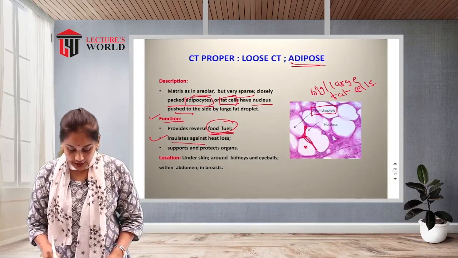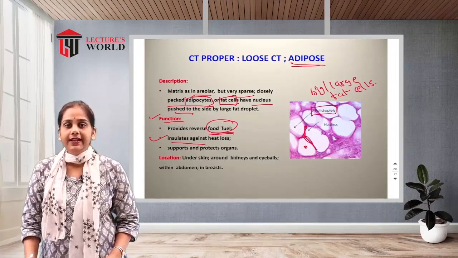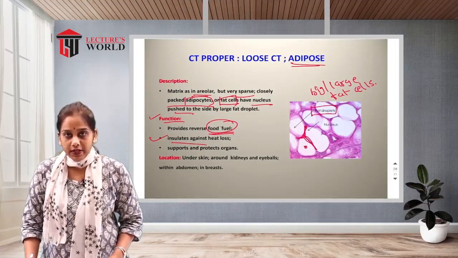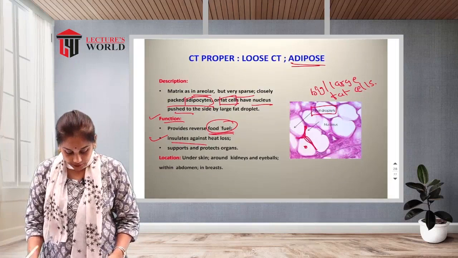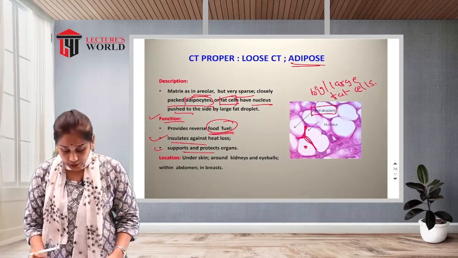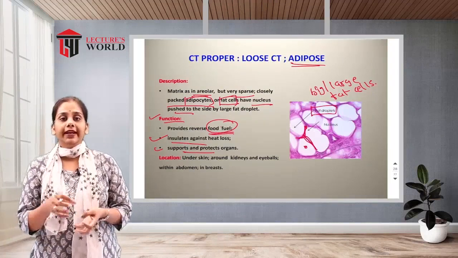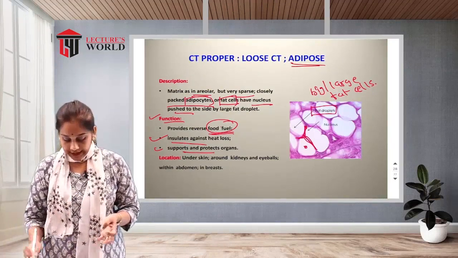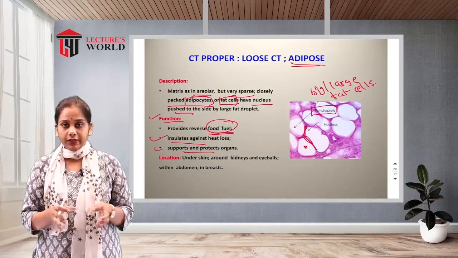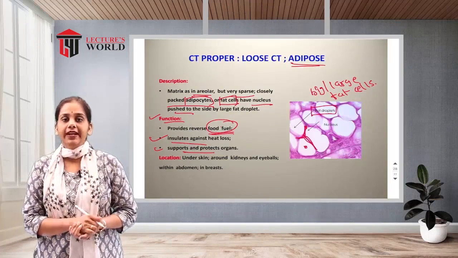Then it insulates against heat loss. It is very helpful for insulation. Then it supports and protects the organs, and it also maintains the shape of the connective tissue because of the presence of the fat droplets.